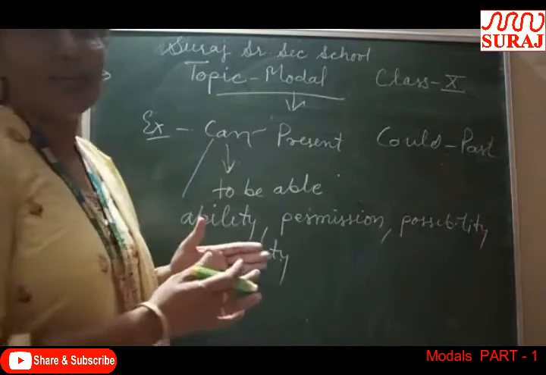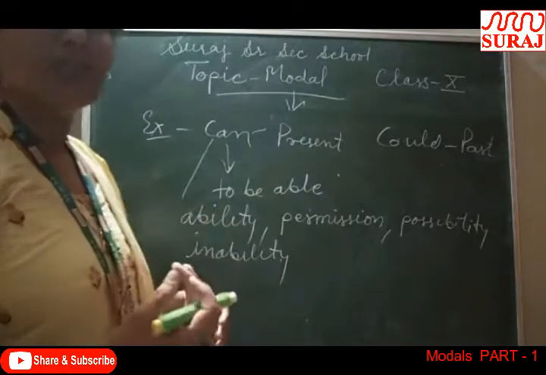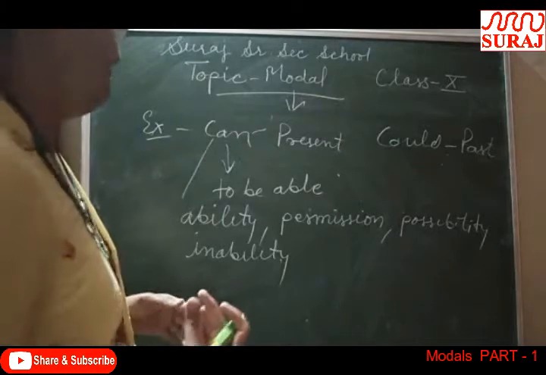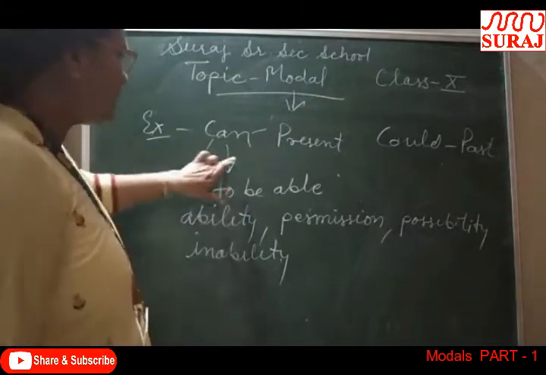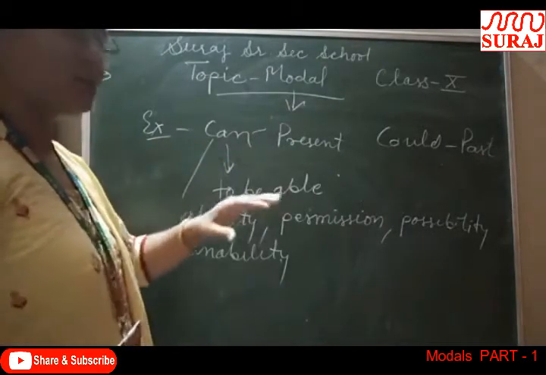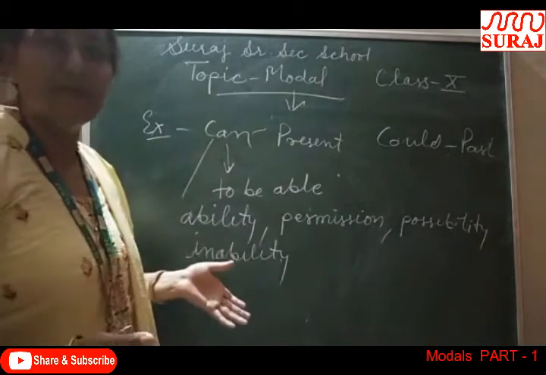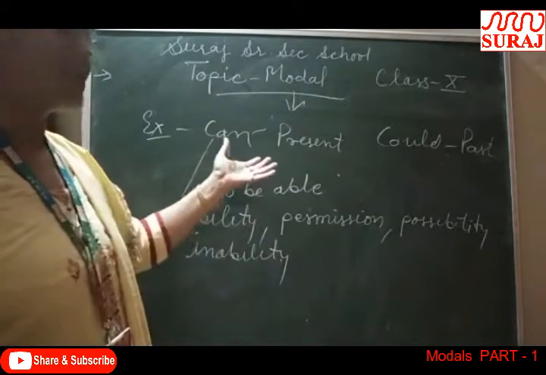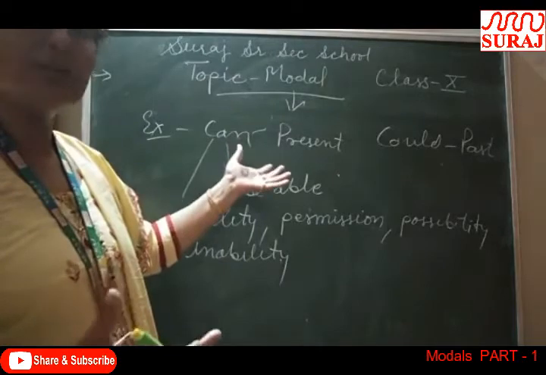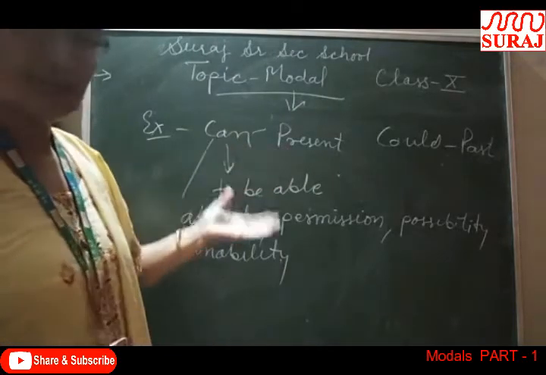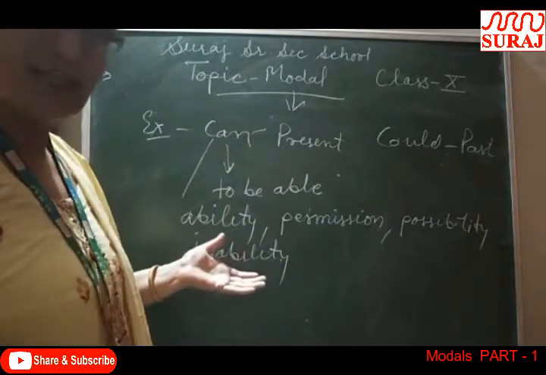These all modals are used to seek or grant permission. Clear? So we do not need to cram these modals. We have to understand what modals express and where we can use them. Clear?